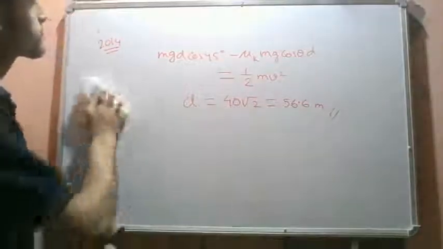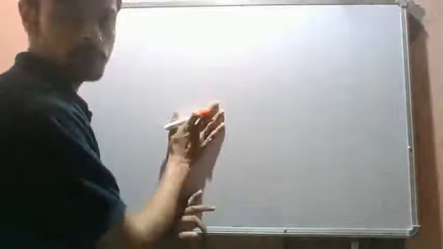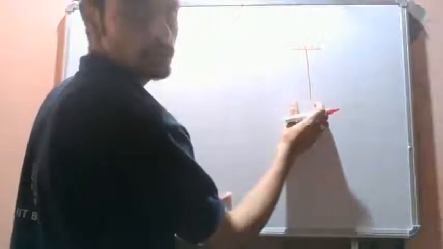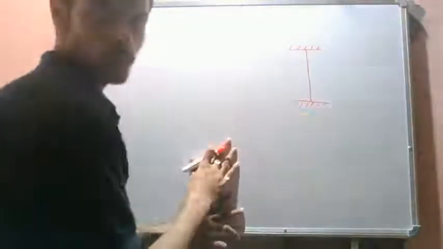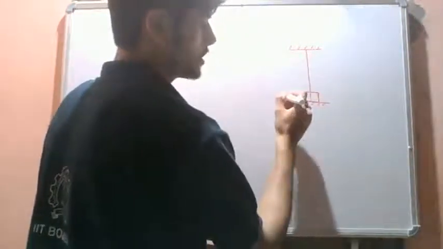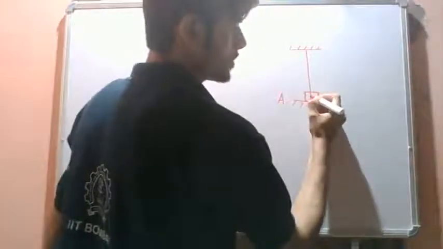So the next problem is this. We have an arrangement like this. This is a rod, fixed at both ends, and we have a block like this at position A. We have a spring attached like this.